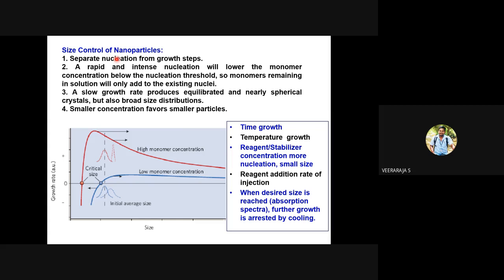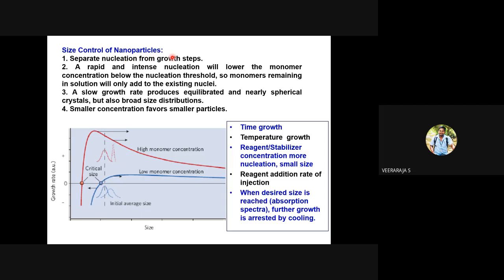Okay, so the take home point to control the particle size or grain size is to separate the nucleation and growth. If the concentration of the reactant, that is, the monomer concentration, is low, then the further growth can be limited. Once the nuclei are formed, further growth can be limited. Then also you can control the particle size.